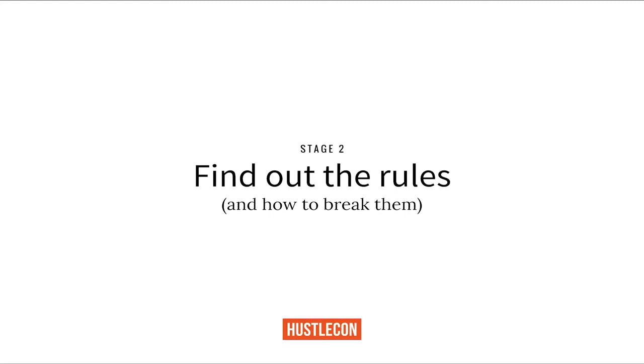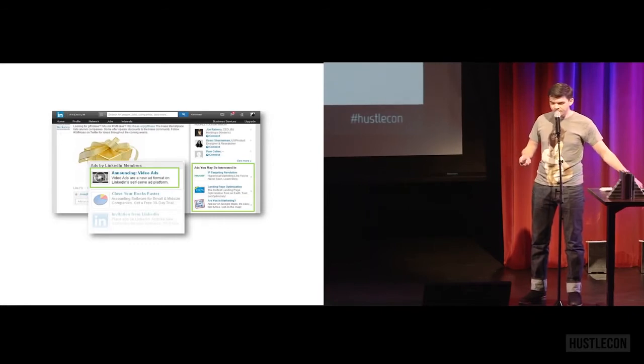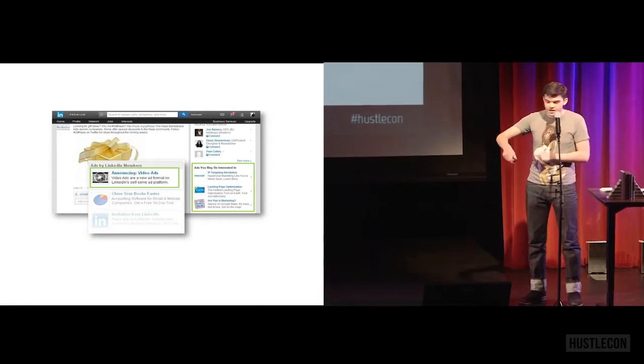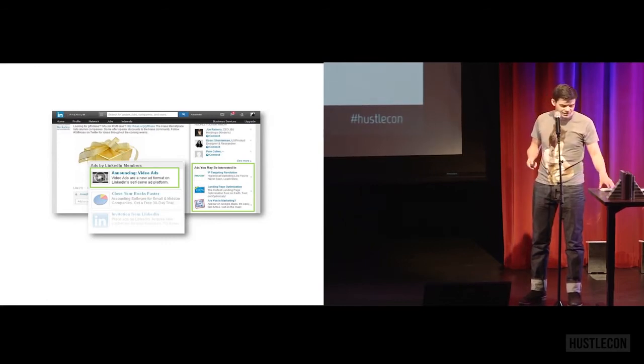So once I've chosen the game, if you like, I've got to find out the rules of the game and then how I can break them. So if you've never seen a LinkedIn ad before, basically when you're browsing LinkedIn, you've got these ads on the right side of the page that come up, a bit like Google AdWords.